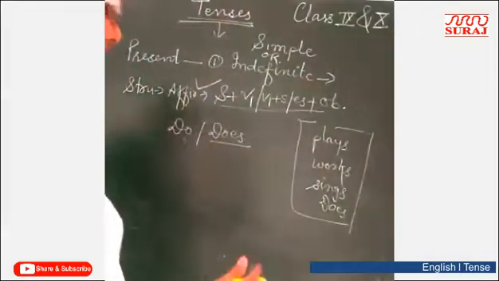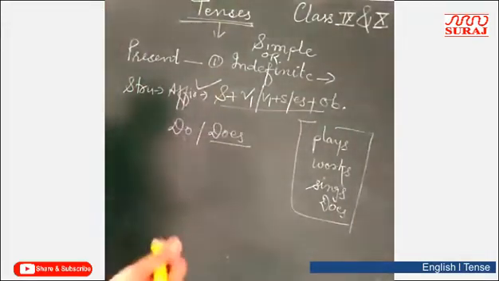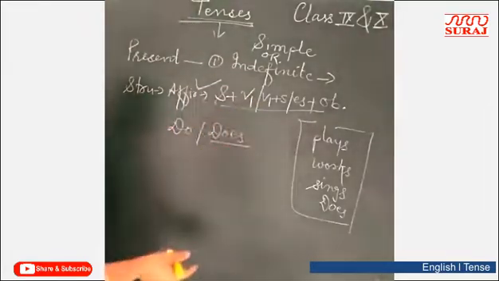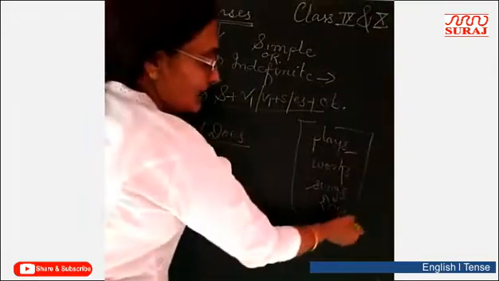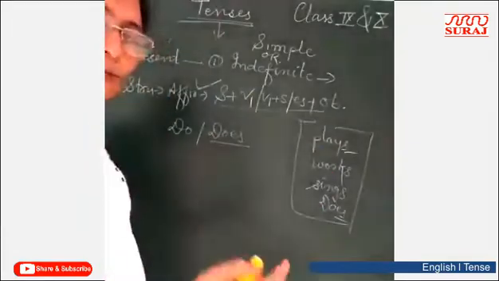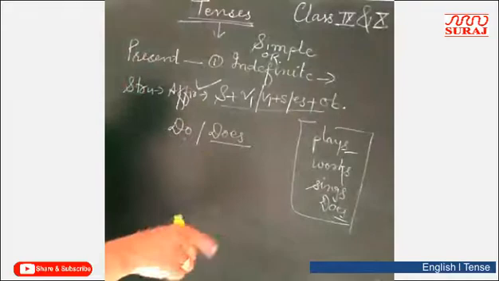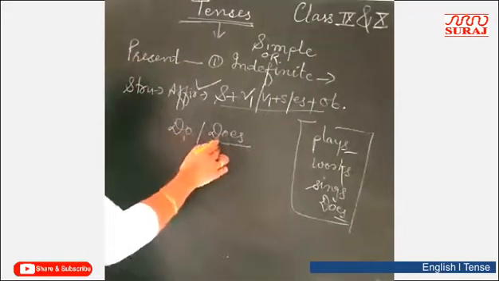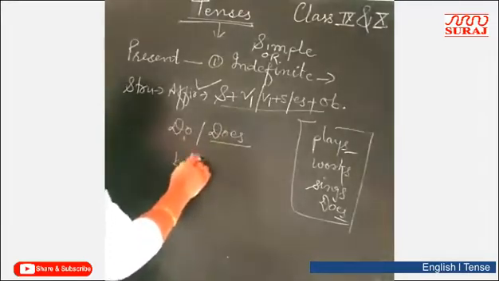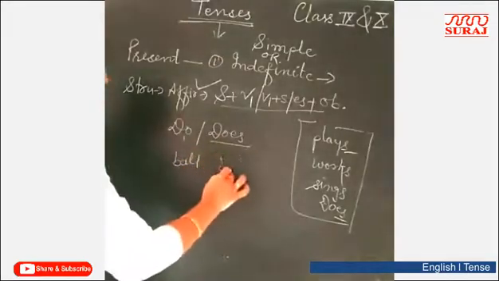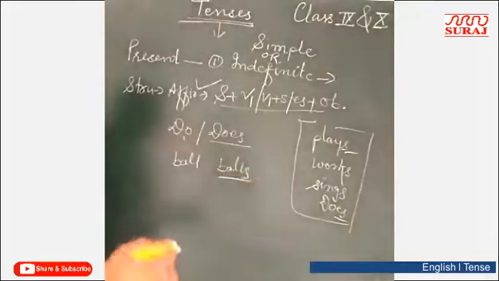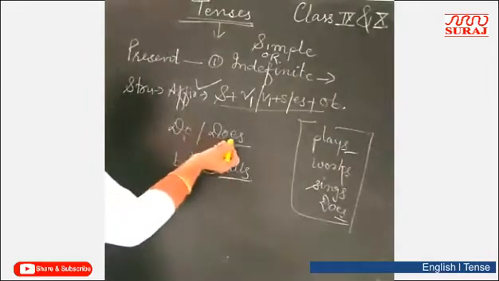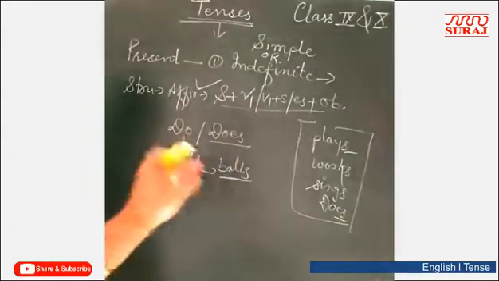Now you have read that if we add s or es in noun, then it will become plural. But there is opposite rule here. If we add s or es to verb, then it will become singular. And base form is in plural form. Like here, do is plural and does is singular, right? If I talk about noun, here there is example, ball. Ball is singular, and if I add s, balls, so it is plural. Noun में तो हम s और es ऐड करते ही वो plural बन जाती है, but verb में s और es ऐड करते ही opposite rule है, ये singular बनती है, right?